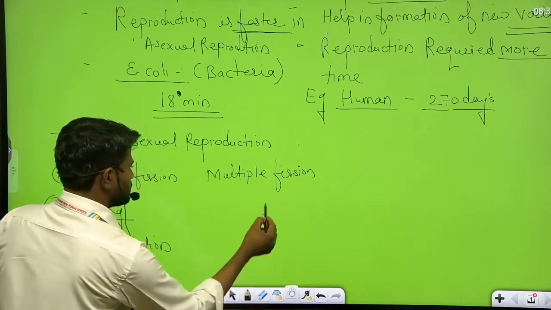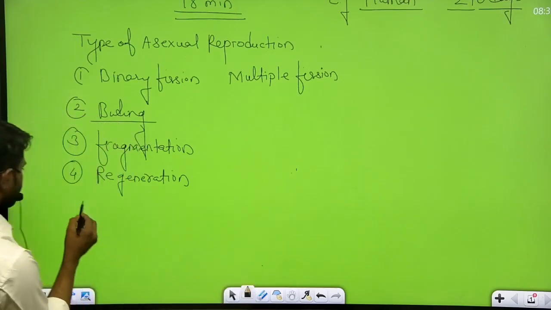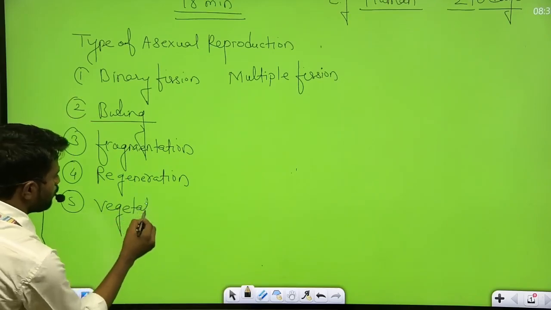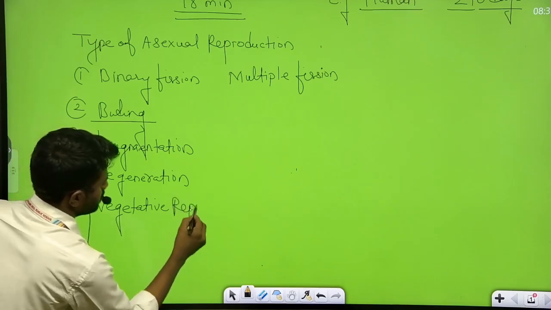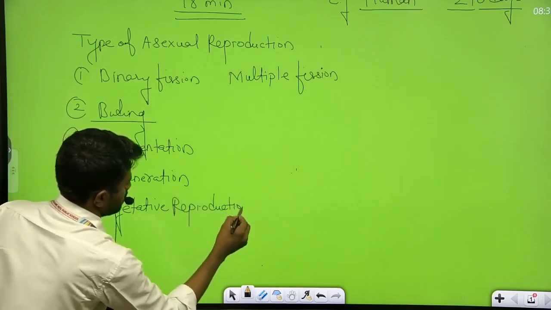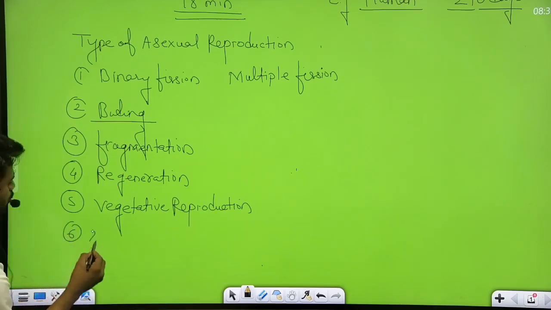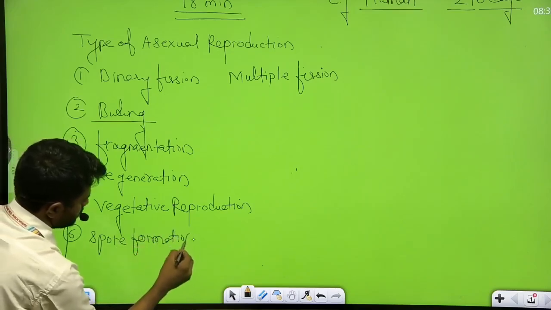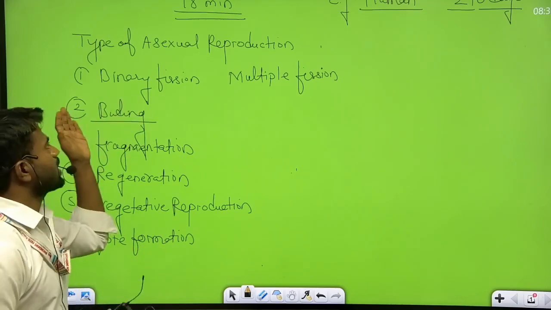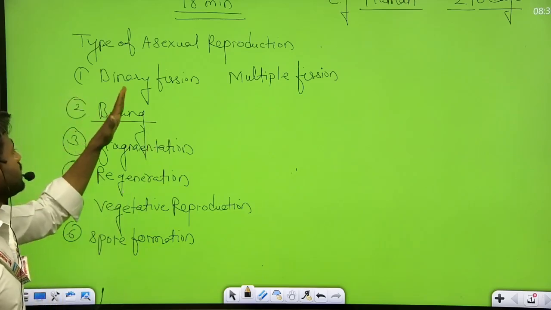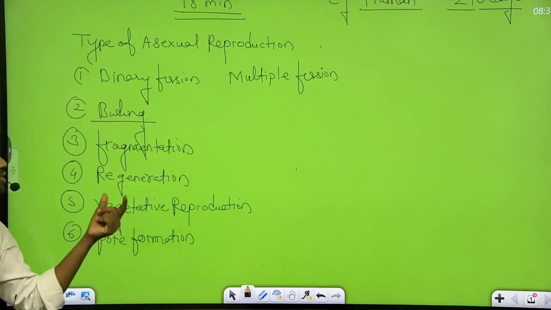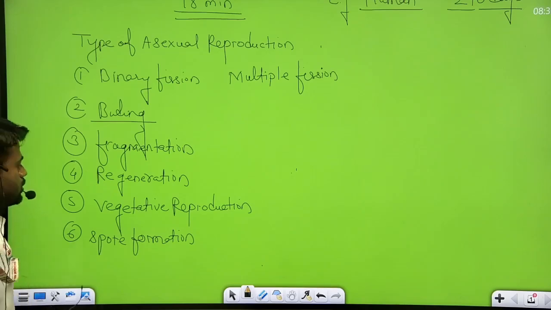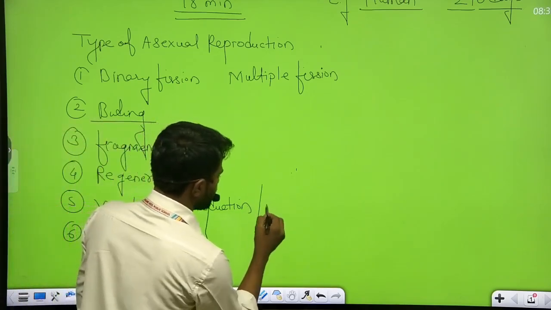The fifth subtype is vegetative reproduction. And the sixth type, spore formation. So these are basically the 6 types of asexual reproduction: binary fission, budding, fragmentation, regeneration, vegetative reproduction, and spore formation.